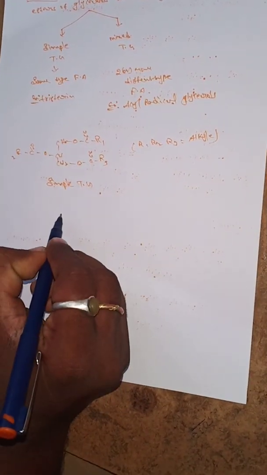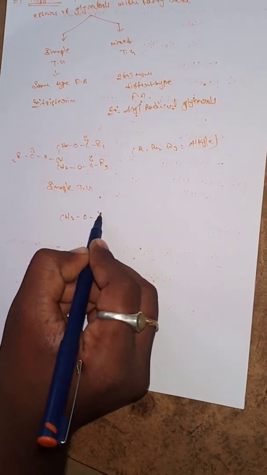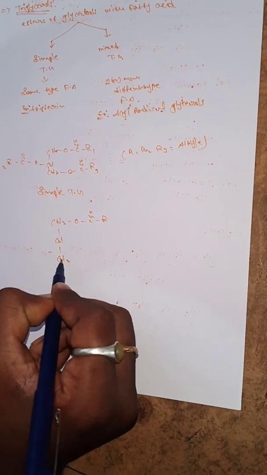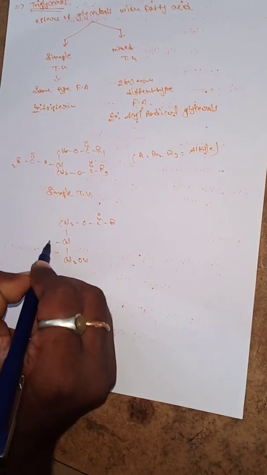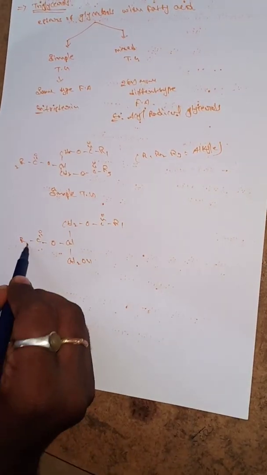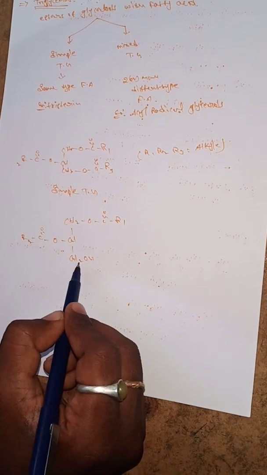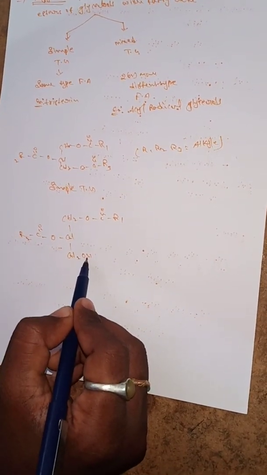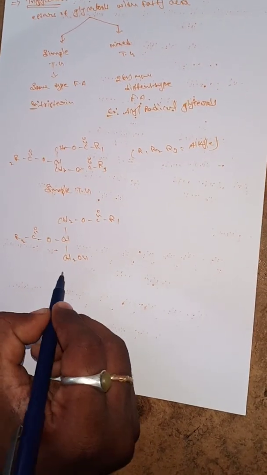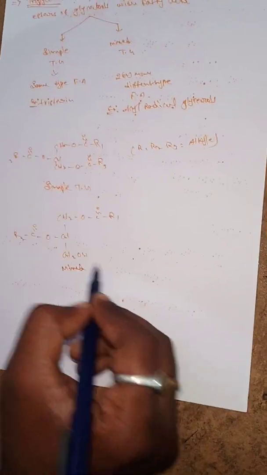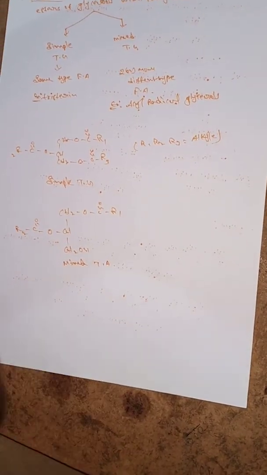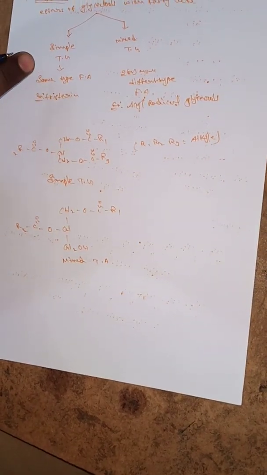It contains the same structure: CH2 O C double bonded O R, then CH, again O C double bonded O R, and then CH2 OH. Here R1 and R2 have the same functional group, but the third carbon has the OH functional group. So when two or more different functional groups are present in the structure, it is known as a mixed triglycerol.